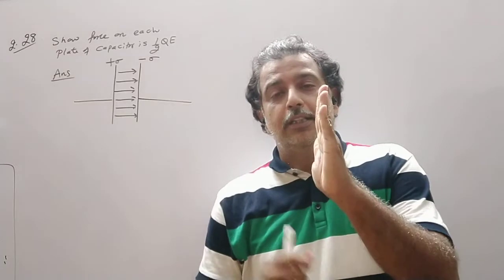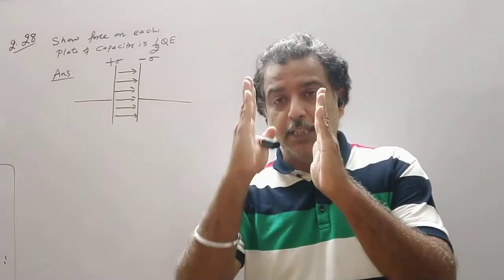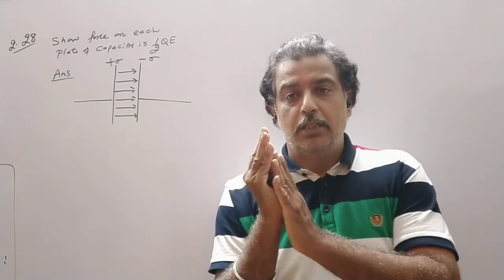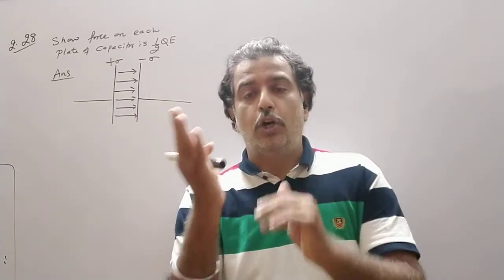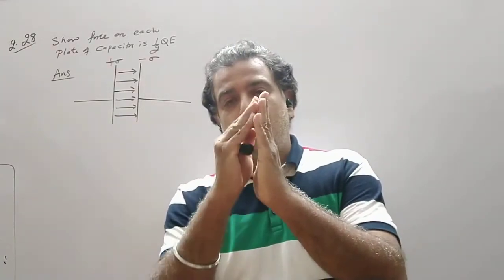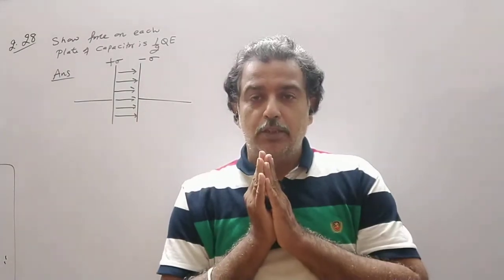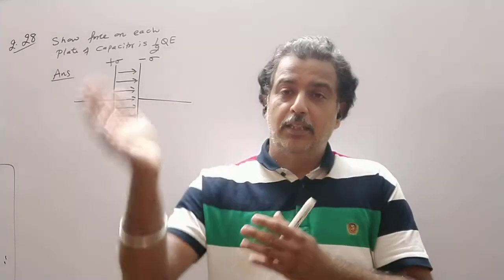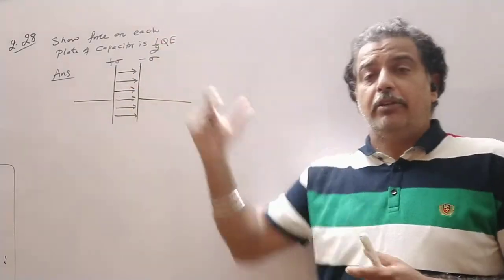So if I consider that one plate is positively charged and then I place another identical neutral plate, induction of the charges takes place, so it becomes negatively charged. So I can say plate number 2 is placed in the electric field of the first plate. Or if this plate is negatively charged, I place another plate, the positive charges are induced on its inner surface. So in this situation, you have to remember, in a capacitor, one plate is kept in the electric field of the other plate. Now there are many methods to prove this formula.